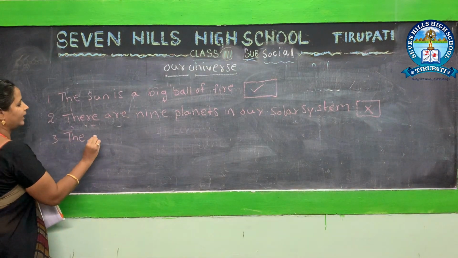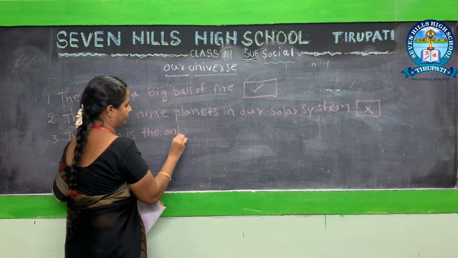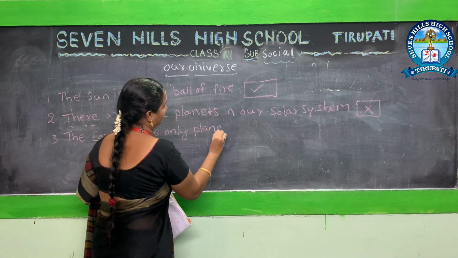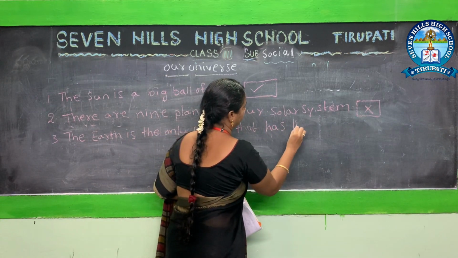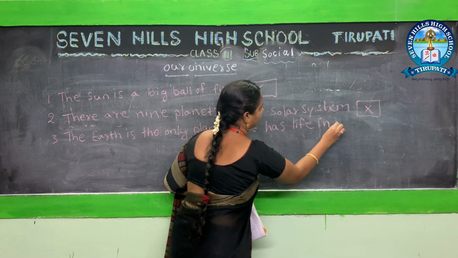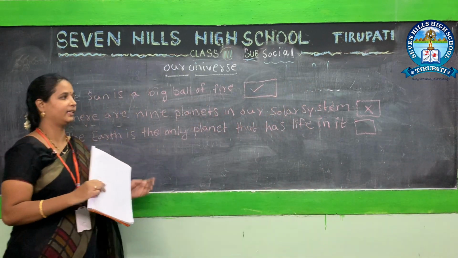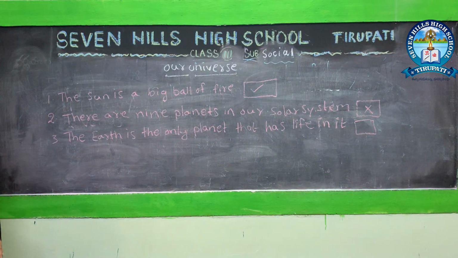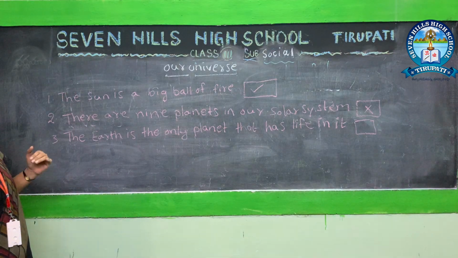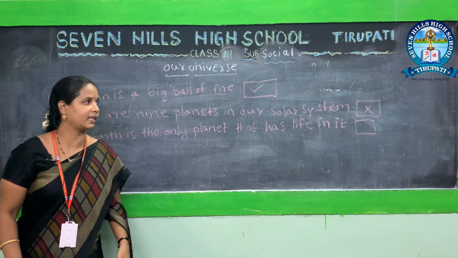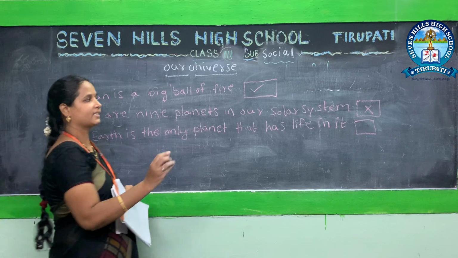The Earth is the only planet that has life in it. We have total 8 planets, but only the Earth has life. I already told you, the Earth is the only planet that has life on it. Is it true or false? You only think and answer. Yes, correct. It's true.